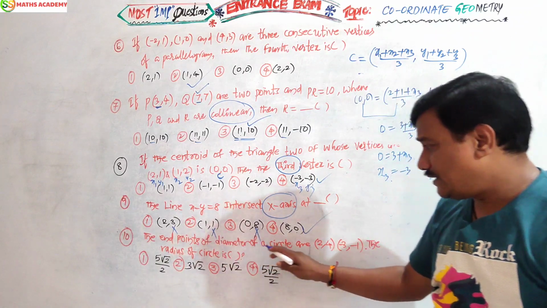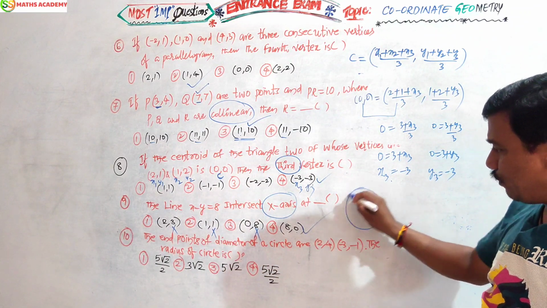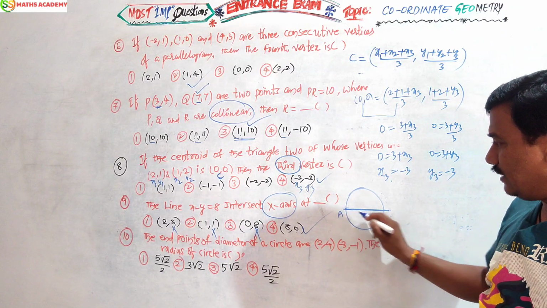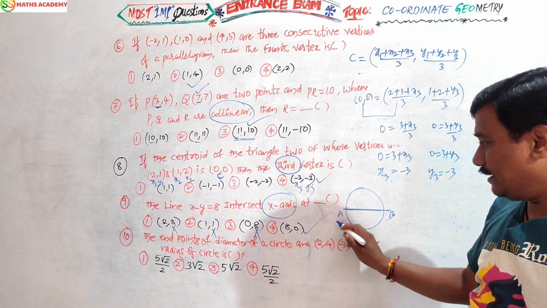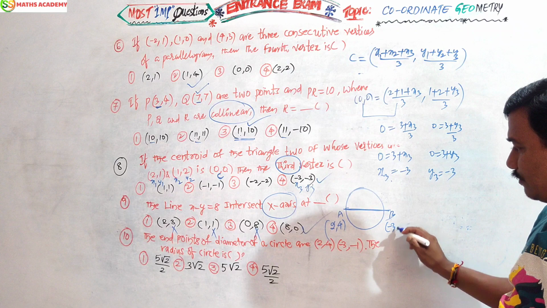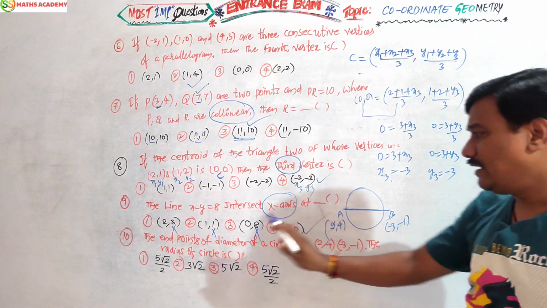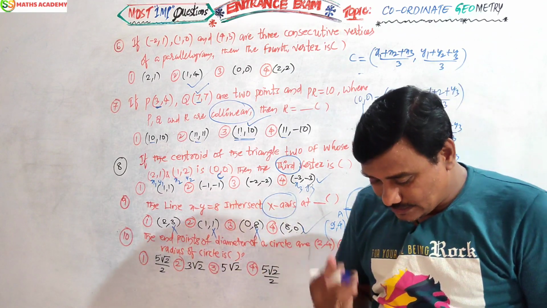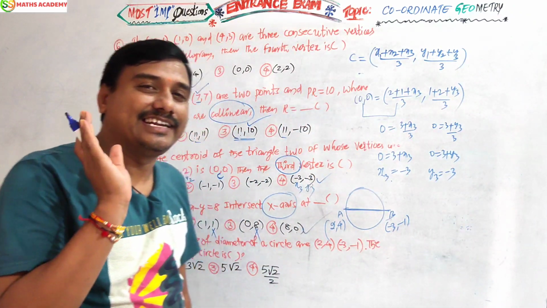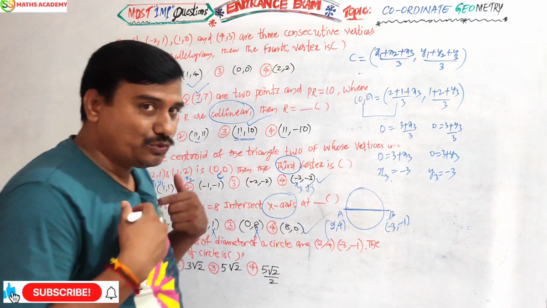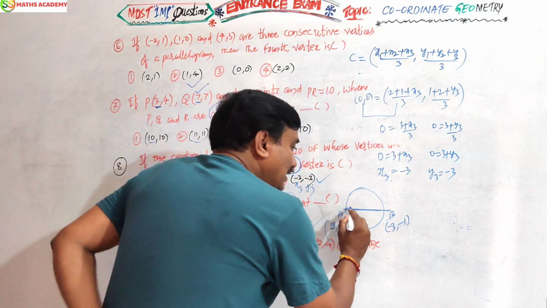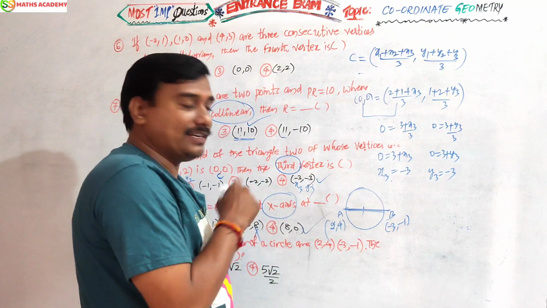The endpoints of the diameter of a circle. This is the diameter of the circle, and the endpoints A and B are given. Here (2, 4) is given, and here (minus 3, minus 1) is given. Then what is the radius of the circle? Half of the diameter is called the radius. But here I don't know the diameter. I should find it. To get the diameter, I have to use the distance between two points formula.